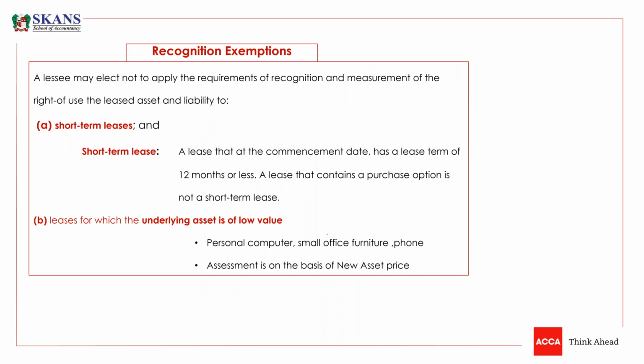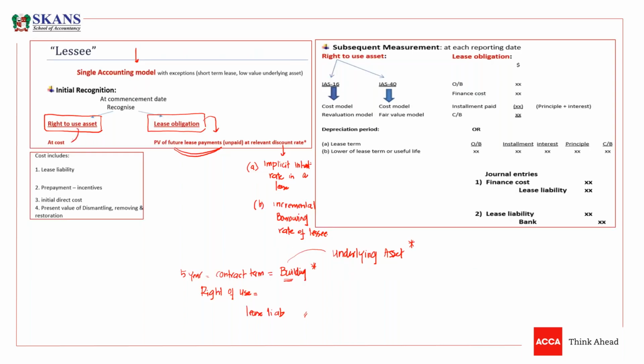On the other hand, we need to book a right of use asset, and the right of use asset will be capitalized at cost, and the cost includes the lease liability itself. Any prepayments that we have paid, like upfront amounts to get the asset on lease, or initial deposits, and we need to deduct any incentive received from the lessor. If there is any initial direct cost, that will also be capitalized. And if there is any present value of dismantling, removing, restoration cost, we need to add this in the right of use asset as well. So we need to book an asset, we need to book a liability.